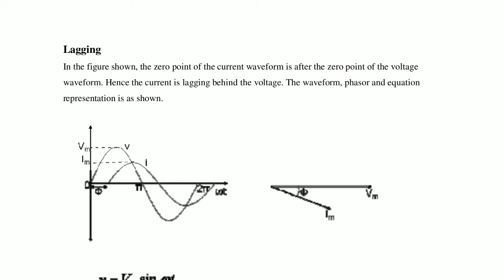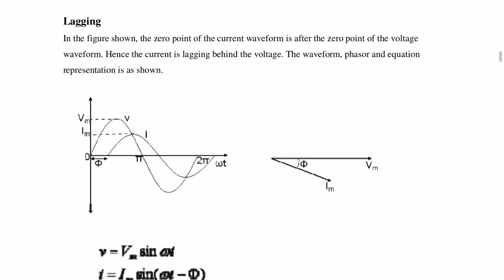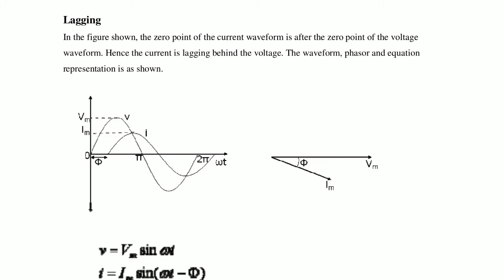Lag means slow. In the figure shown, the 0 point of the current waveform is after the 0 point of the voltage waveform. That means it is starting slowly. At 0 degrees the voltage is starting, and after some degrees the current is starting.